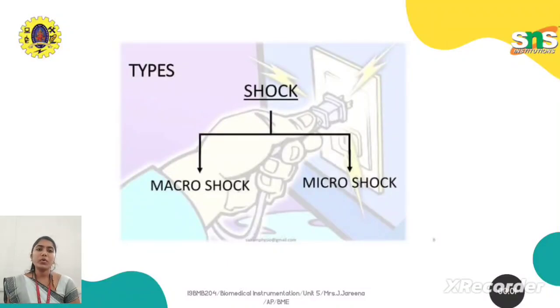Class, we are just going to have a continuation of last class, that is the electric shock. So in last class we had a discussion of the basic thing: what is shock, what is the root cause of the shock. Now in this class we are going to discuss two different types of shock, that is the macro shock and the micro shock.